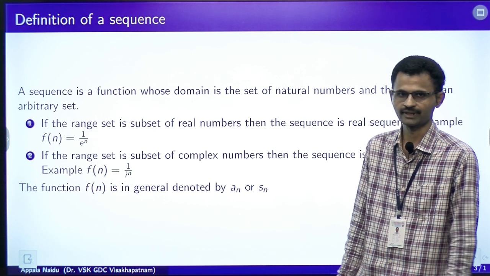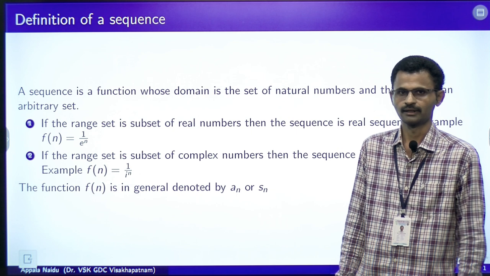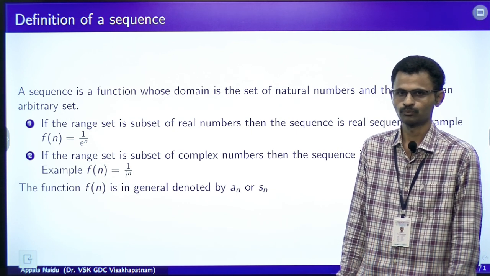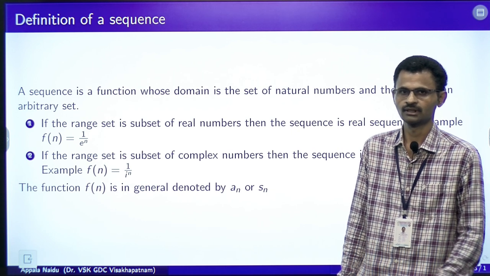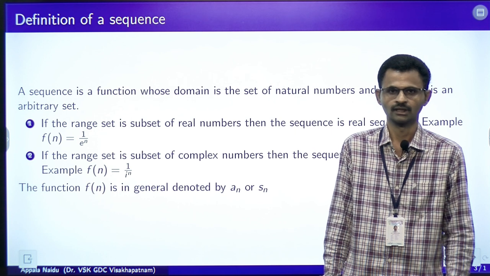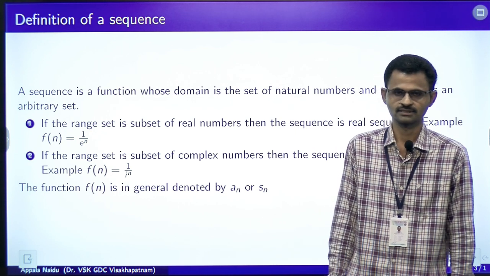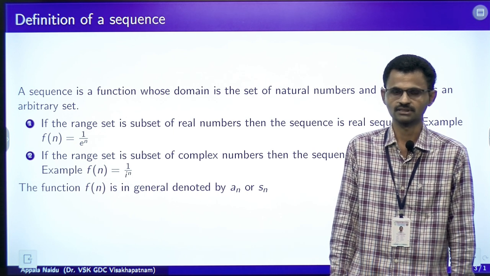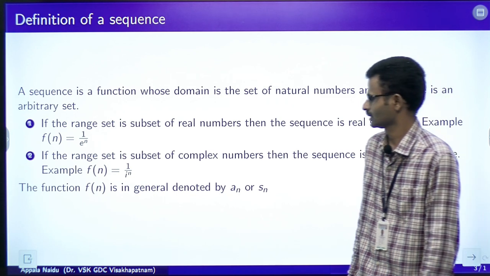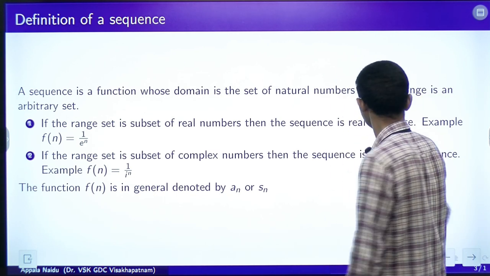So, again I am repeating, the definition of sequence is, it is a map from set of natural numbers to a subset of real numbers or complex numbers. If the subset is real numbers, it is called real sequence. If the subset is complex numbers, it is called complex sequence. Few more examples I am going to give.